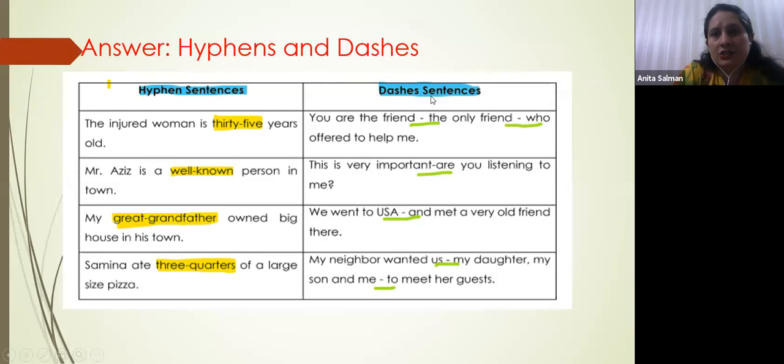Okay, next, taking dashes. Dashes will come in these sentences where you want to give extra information or you are going to add some idea in between the sentences.